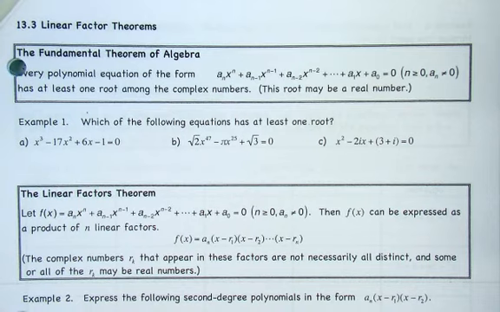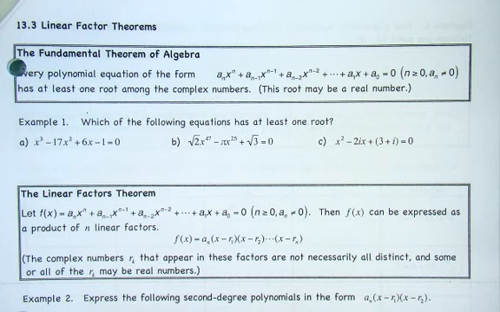Okay, the fundamental theorem of algebra today. I mentioned this a little yesterday, just briefly. But it's really a nice theorem, and it's one that you pretty much know. If you have a polynomial and the largest degree is 4, like x to the 4th plus 3x cubed plus 2x squared and so on, how many solutions could you have? If it's x to the 4th, you could have a maximum of 4 solutions. That's what the fundamental theorem of algebra tells us. That's all that this whole thing says.